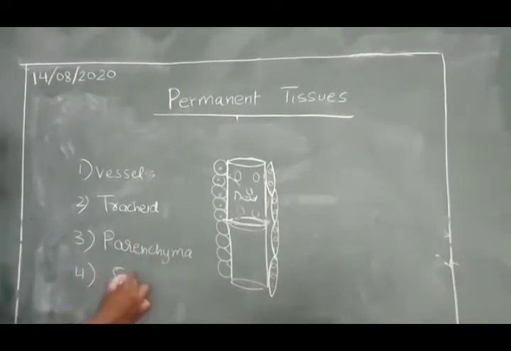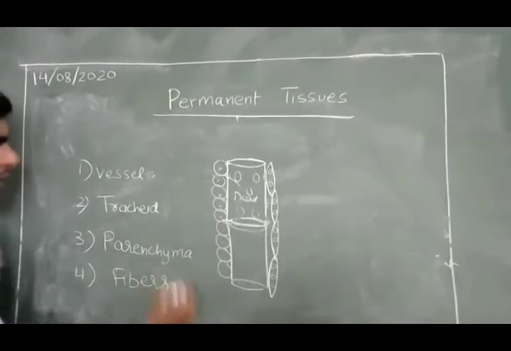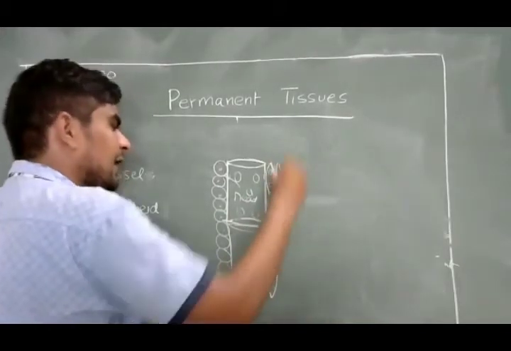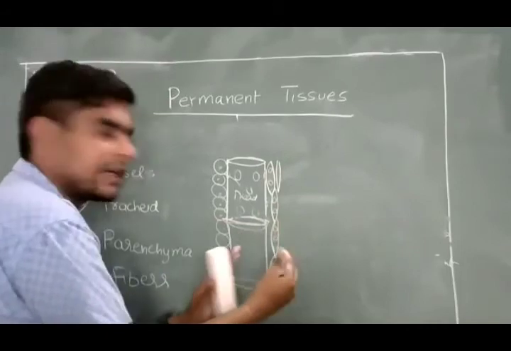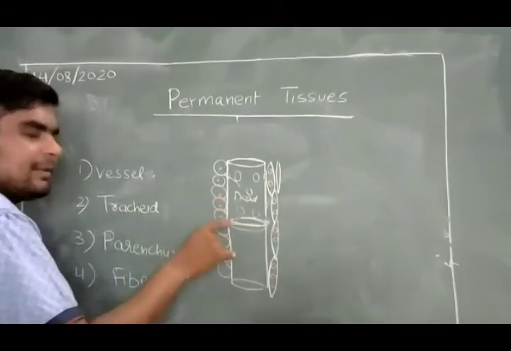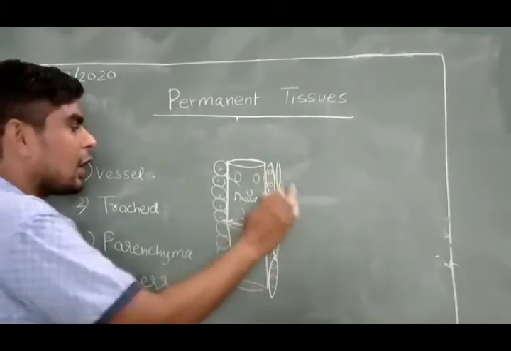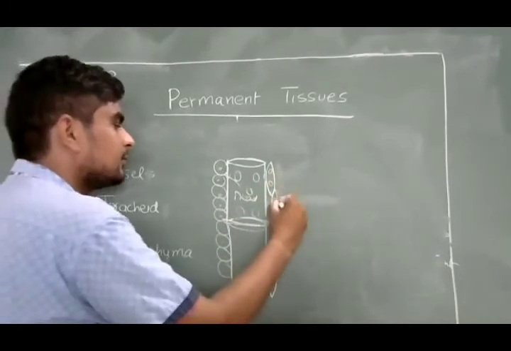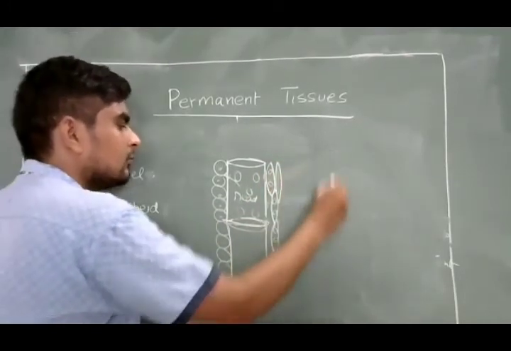And the fourth one are fibers. Suppose here are the fibers. Fibers are much narrower than tracheids. Although they are a kind of similar thing to tracheids, they are narrower and longer than tracheids. It's a kind of fiber.